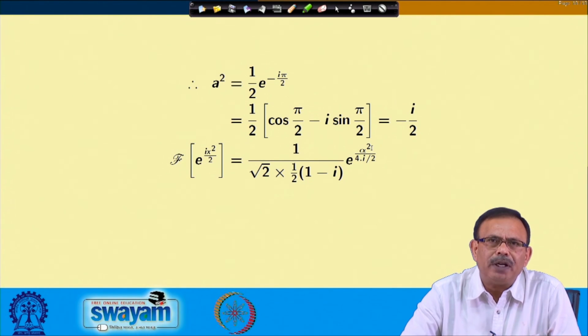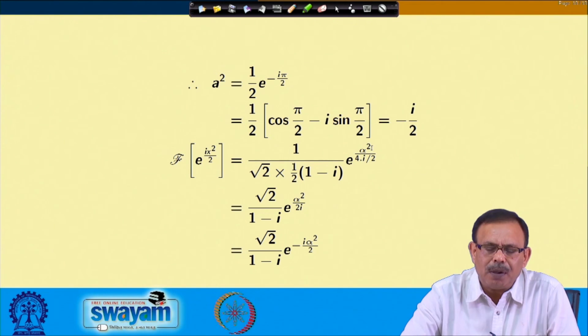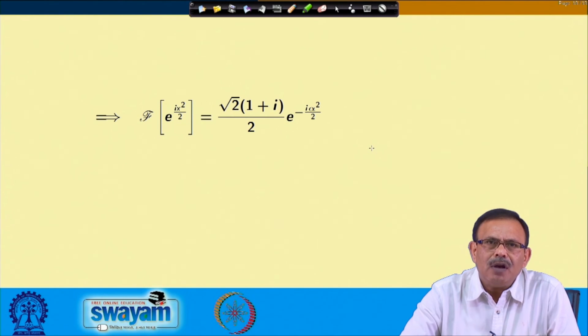So, if I put the value of a square as minus I by 2, I will obtain e power I x square by 2 over there. And e power I x square by 2 is nothing but cos of x square by 2 plus I sin x square by 2. For that reason, I considered the particular value of a like this, and already we know the Fourier transform. So, I am just putting the value of a and a square, and you get this value, which I can write down by simplification: the Fourier transform of e power I x square by 2 is equal to root 2 into 1 plus I by 2 into e power minus I alpha square by 2.